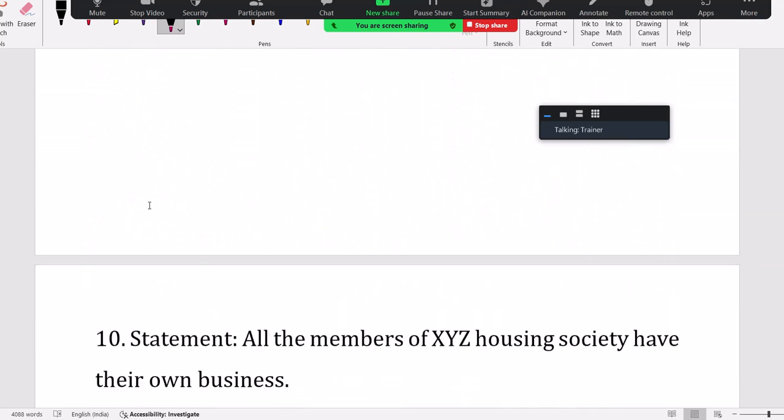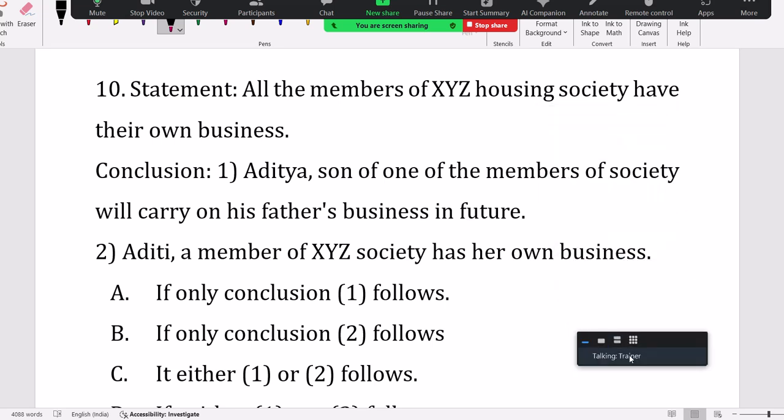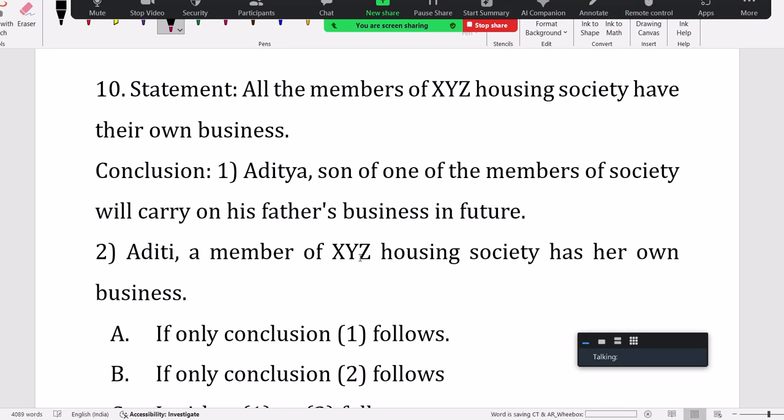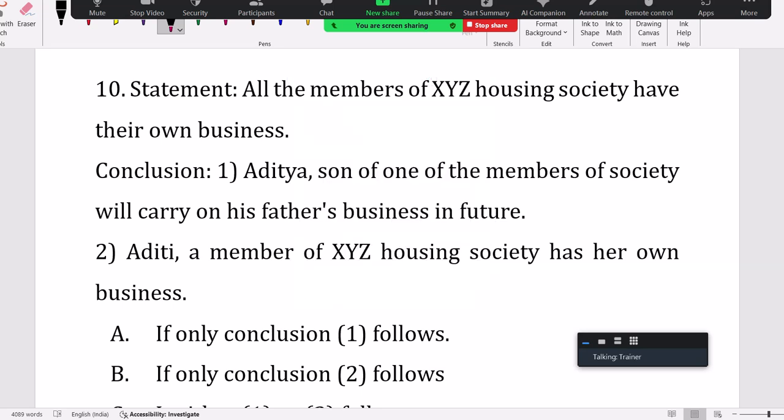In the replacement talk also they mentioned it, right? And this is back to that. Okay, statements and conclusions. Now, which is definitely true. All the members of XYZ society have their own business. Aditya, son of the, yeah, pie charts and all, please ignore.